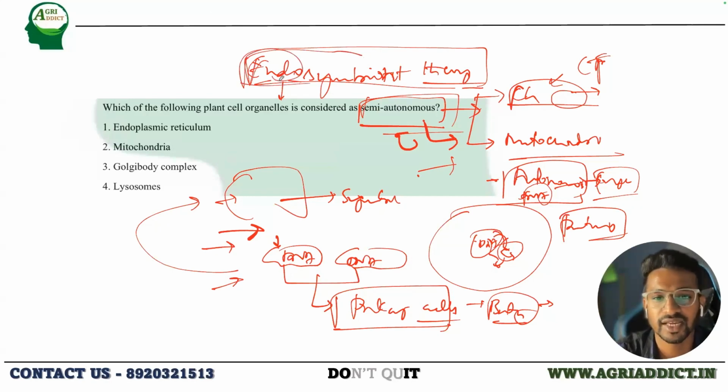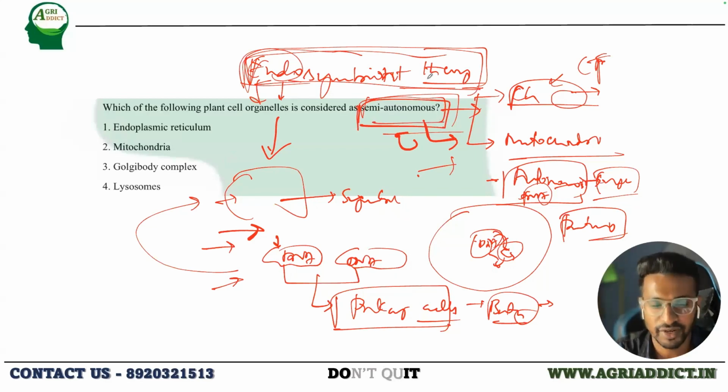Endo means inside. It is a symbiont inside the eukaryotic cell. This is what the endosymbiont theory explains. And that is how they became semi-autonomous. They didn't completely lose their function, but they lost the major functions required for independent survival. After that, they have become dependent on the nucleus for the proper functioning of these two organelles. This is just a theory by which we believe that mitochondria and chloroplast came to exist. Am I clear?